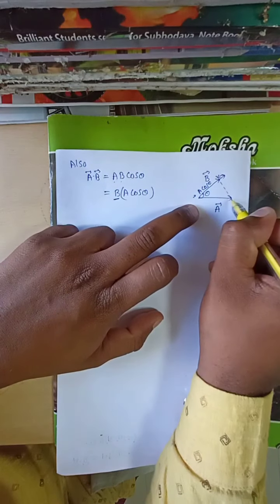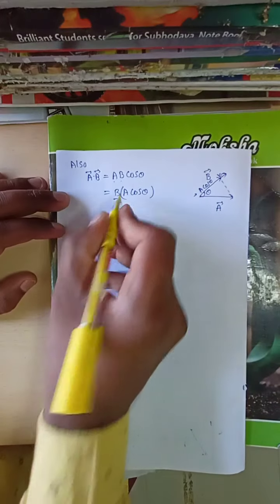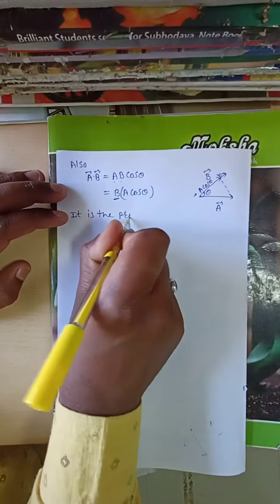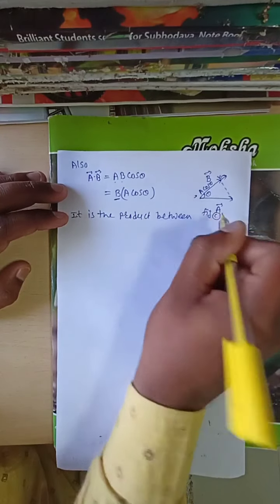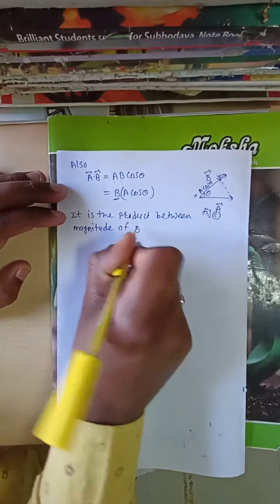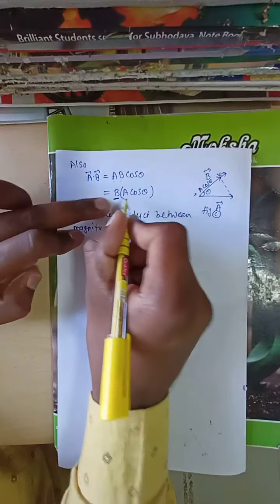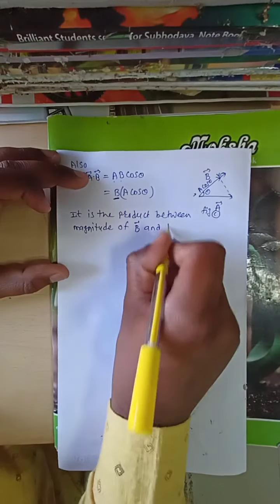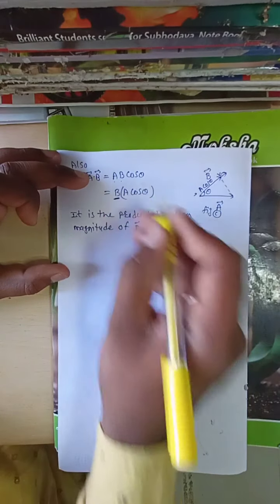A cos theta is the projection of A along B. Therefore, this is the figure C. The scalar product of A bar and B bar is the product between the magnitude of B and the projection of A along B, meaning the magnitude of B and the component of A along B. The component of A along B means A cos theta.